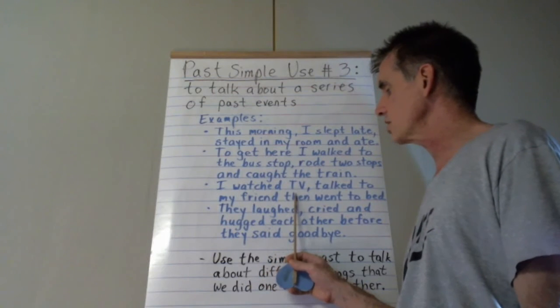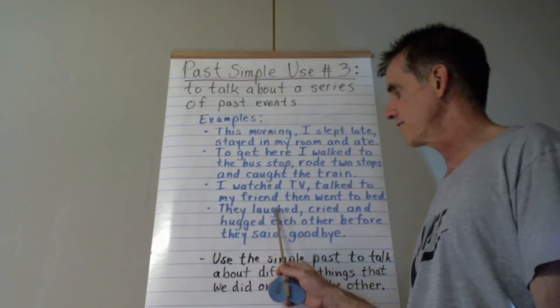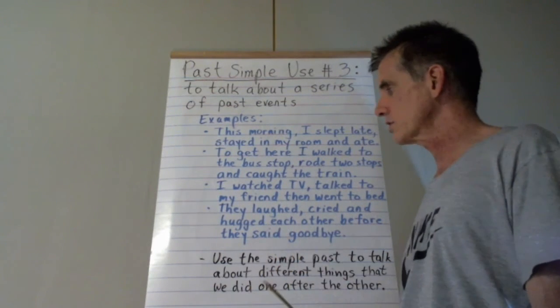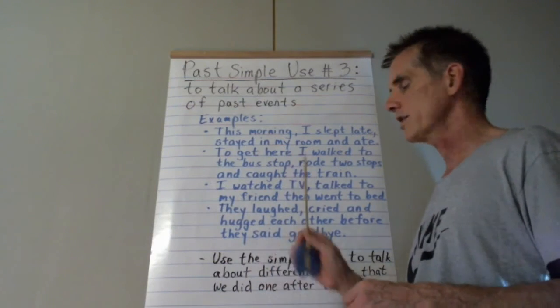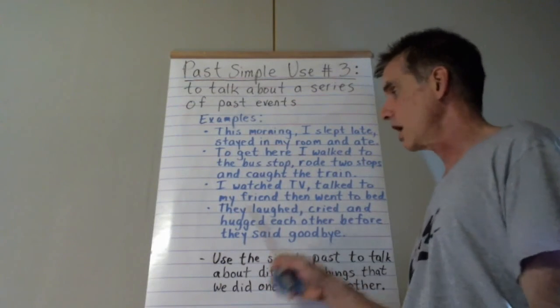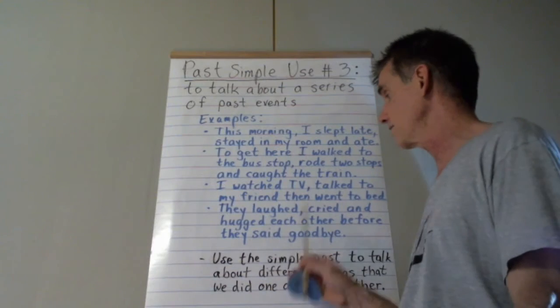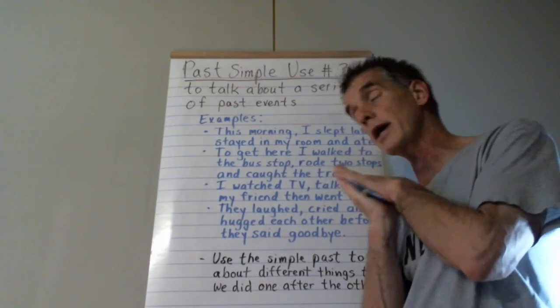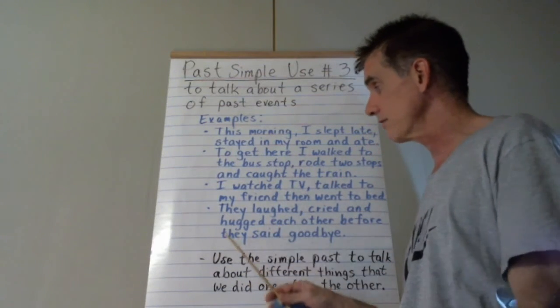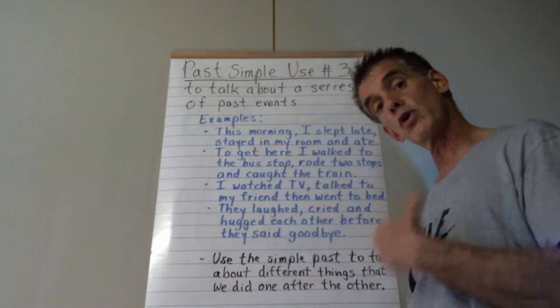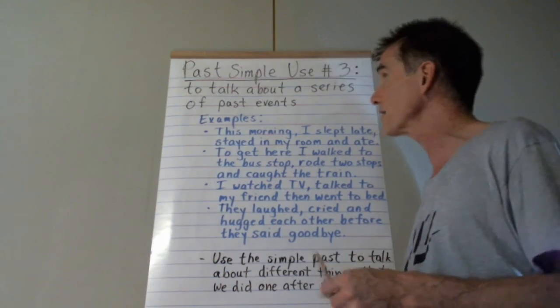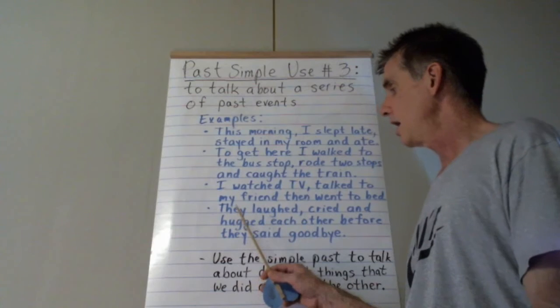And here's the third example. I watched TV, talked to my friend, then went to bed. Okay, so I watched TV, first event, talked to my friend, the second event, then went to bed. So a series of events, 3 events that occurred one after the other in the past.